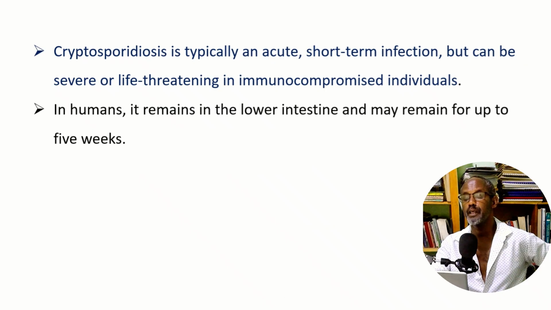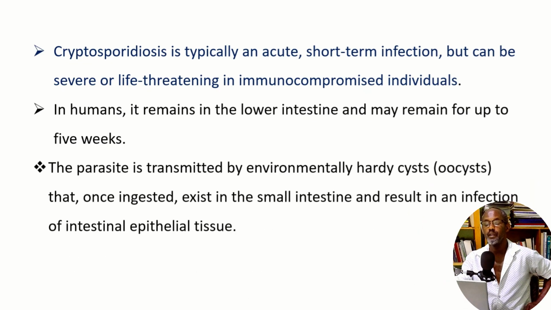In humans, it remains in the lower intestine and may remain for up to 5 weeks without causing infection. The parasite is transmitted by environmentally hardy oocysts that, once ingested, exist in the small intestine and result in an infection of intestinal epithelial tissue.